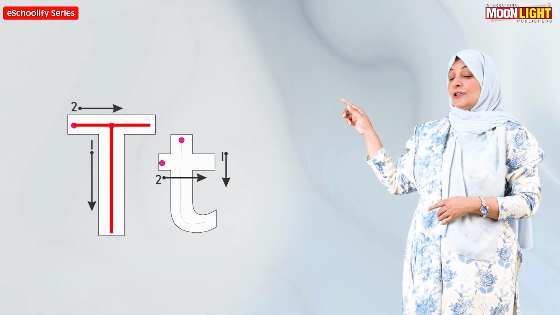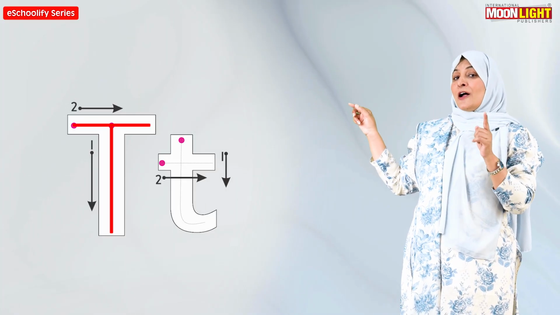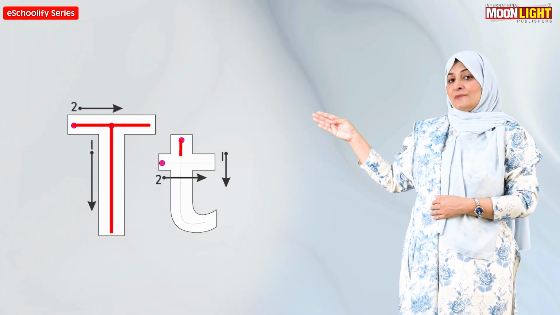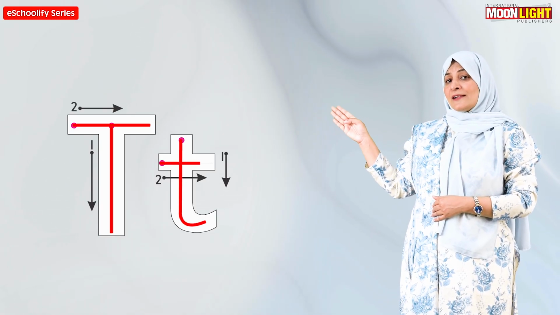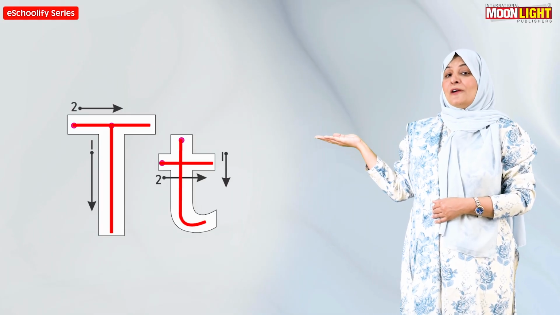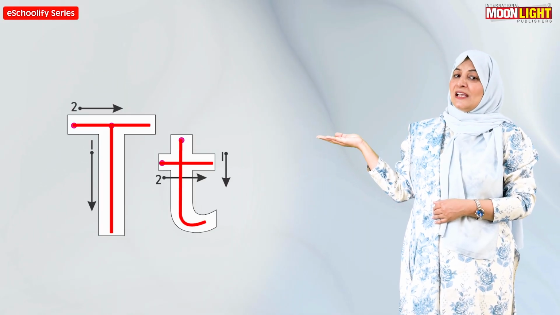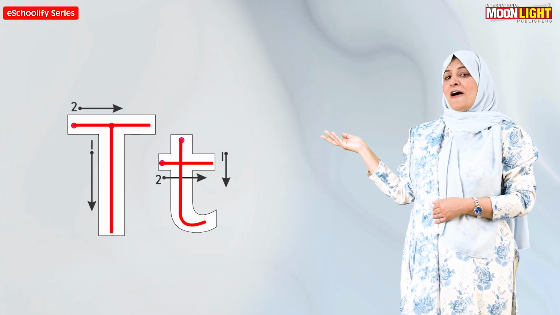Start from the dot, not from the first line. Come straight down, turn the loop, make a cut. Make sleeping line, it will make lowercase letter t, small t. Capital T, small t.